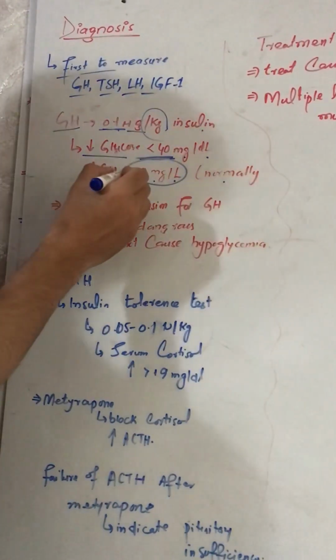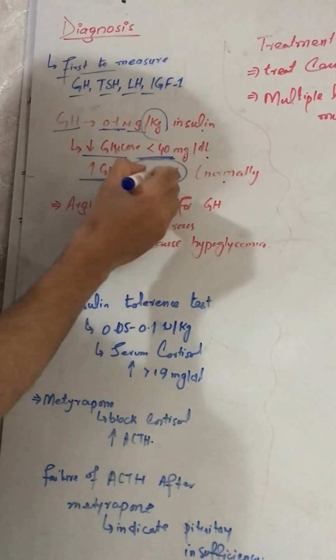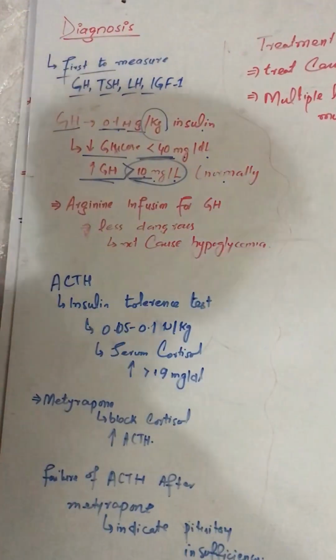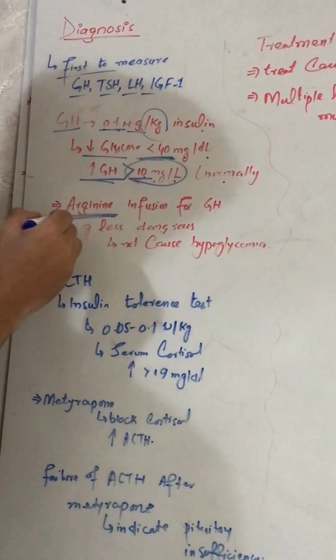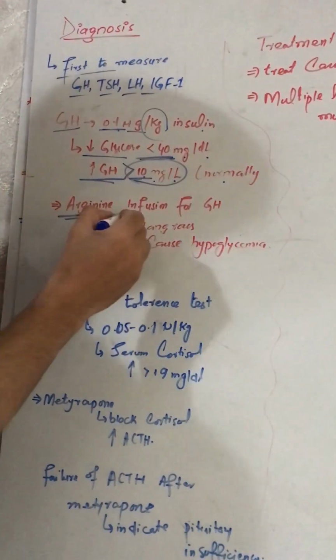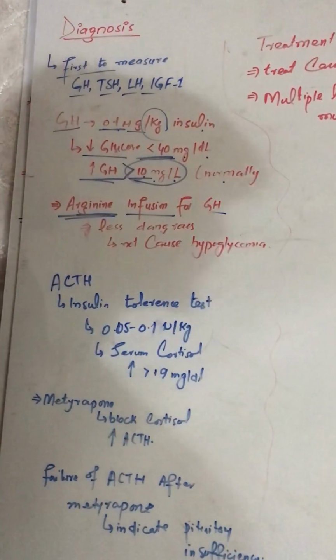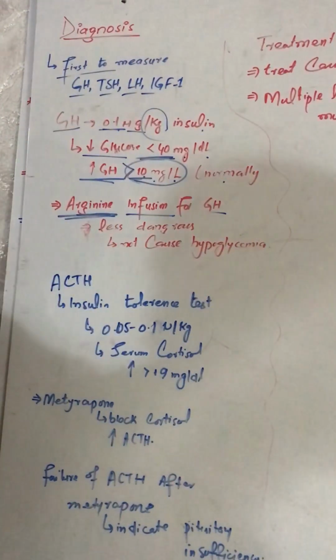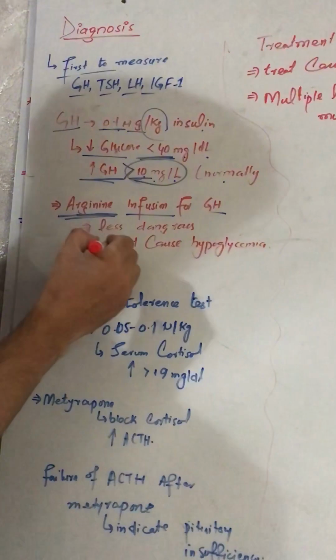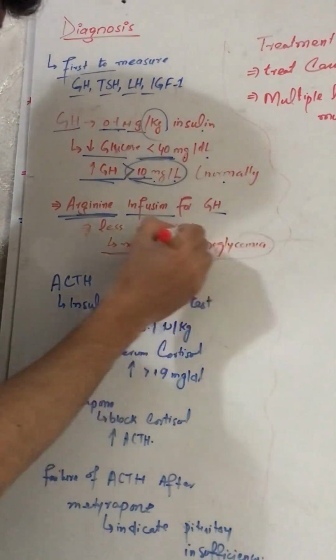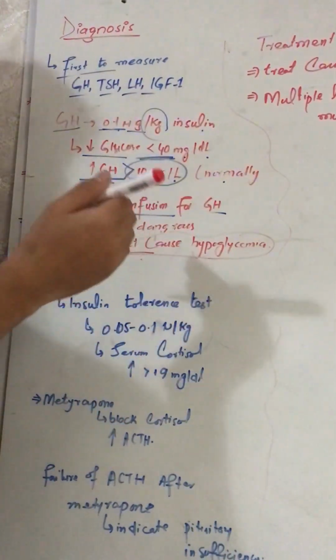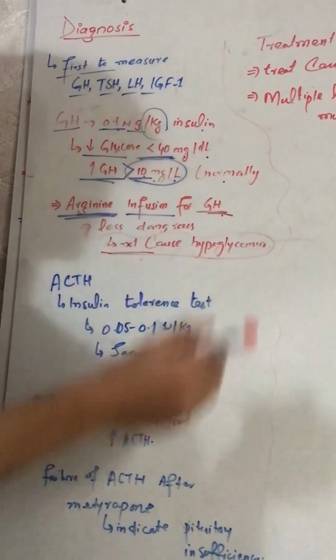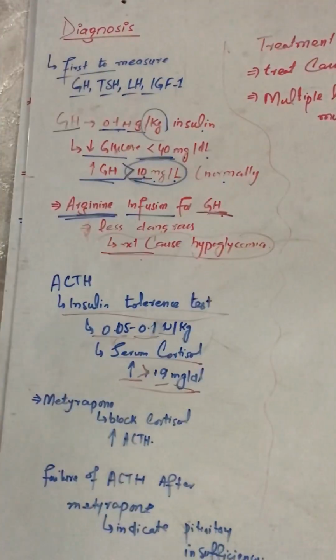If the growth hormone does not increase to greater than 10, it means that there is some problem in the anterior pituitary. We can also use arginine infusion for growth hormone, because this is safer than the insulin induced hypoglycemia. Arginine does not cause hypoglycemia, so it is safe, and this can also detect growth hormone sufficiency and insufficiency.